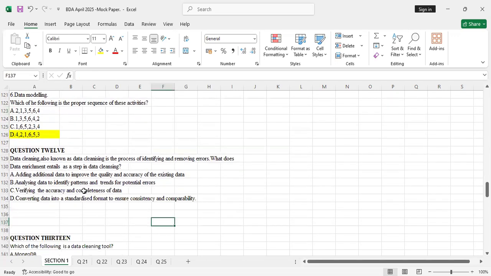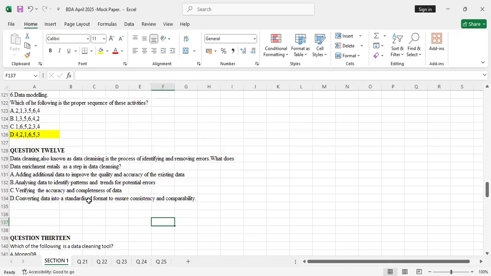So we go to question 12. Let me read it. Data cleaning, also known as data cleansing, is the process of identifying and removing errors. What does data enrichment entail as a step in data cleansing? What do you do when you are doing what you call data enrichment? The word enrichment should guide you. As a good student of English, you'll know what enrichment is.